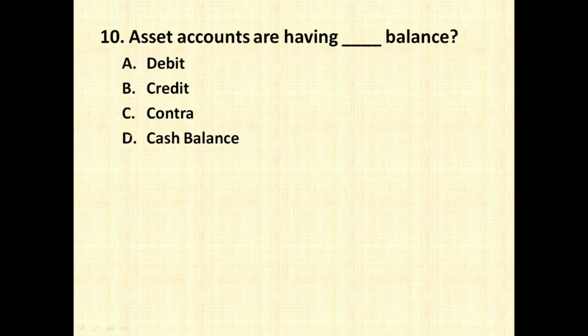Assets accounts are having dash balance: debit, credit, contra, cash balance. So again a very simple question, always they have a debit balance. So whenever we write the opening entry, we always write to balance brought down in case of your asset account.